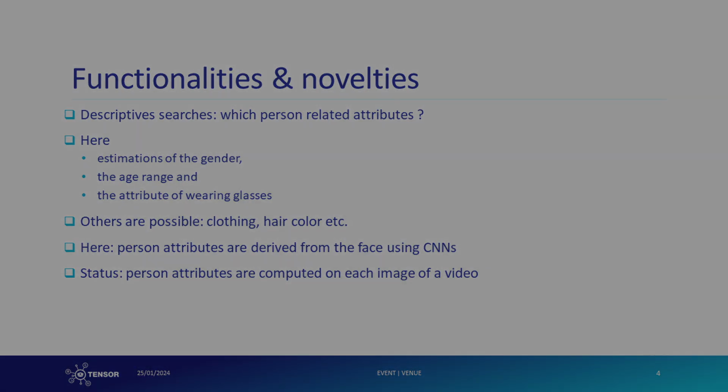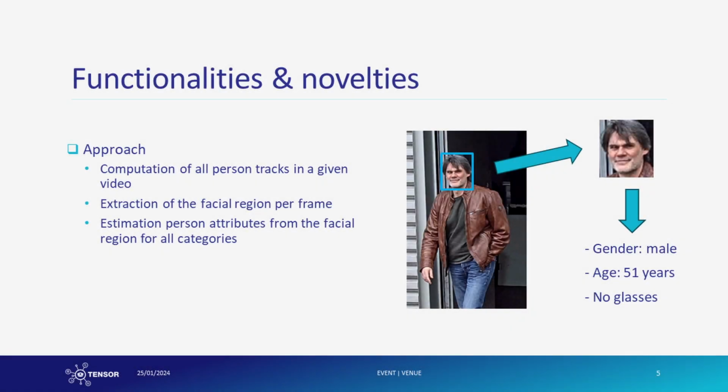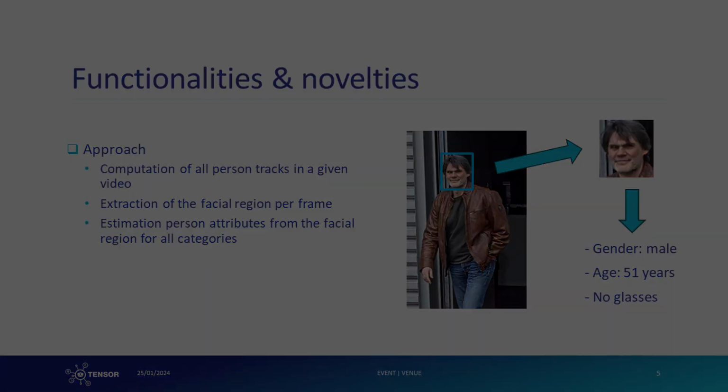Estimating individual attributes from each video frame requires a crucial pre-processing step, computing all person tracks within a video. This task is intricate, as a person's angle and pose may vary significantly along a track, and paths of different individuals may intersect. Once tracks for each individual are isolated, facial regions are extracted from each frame, since the descriptive search attributes are sourced from the face. The figure illustrates a facial cutout with the indicated person attributes.